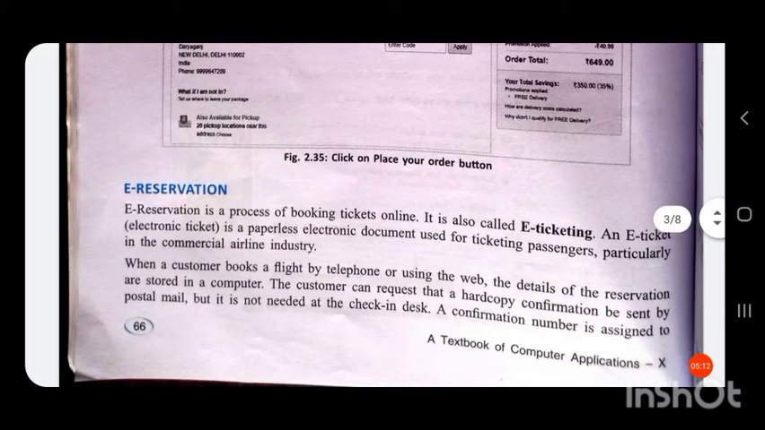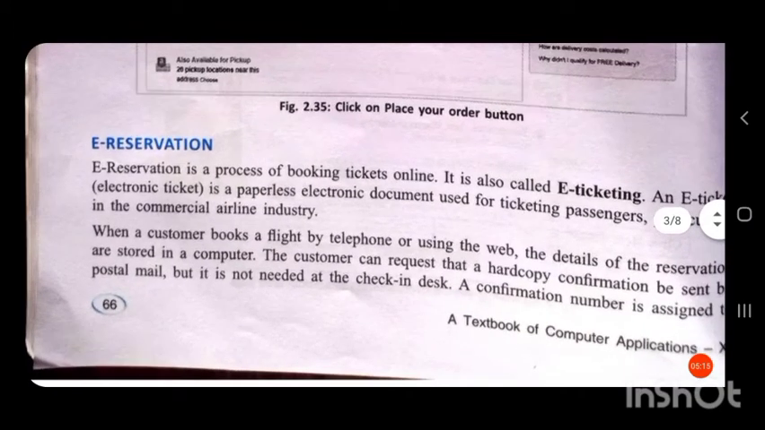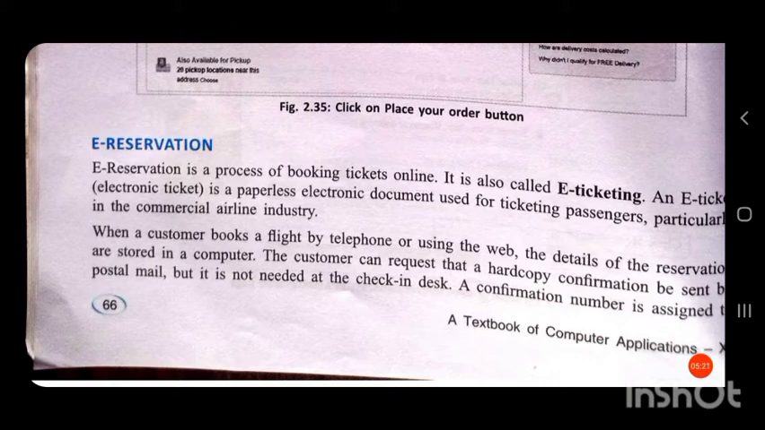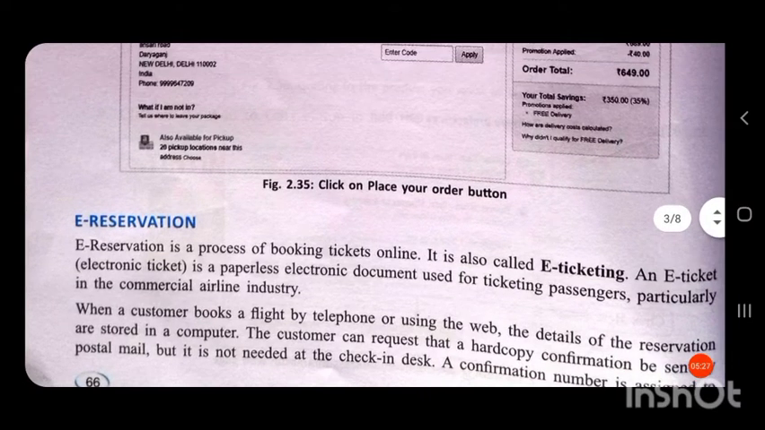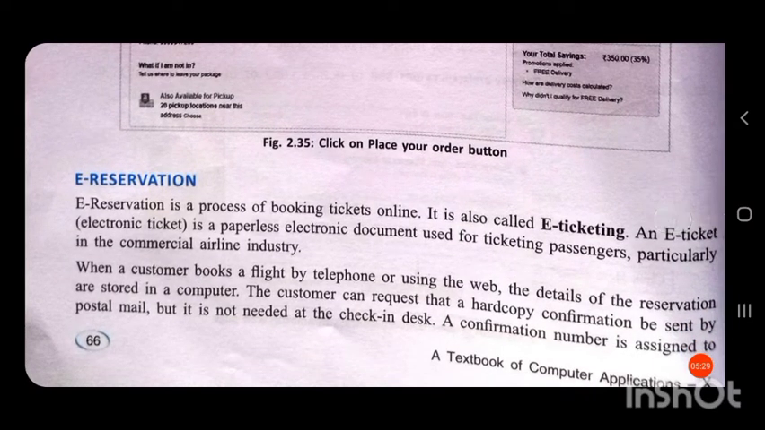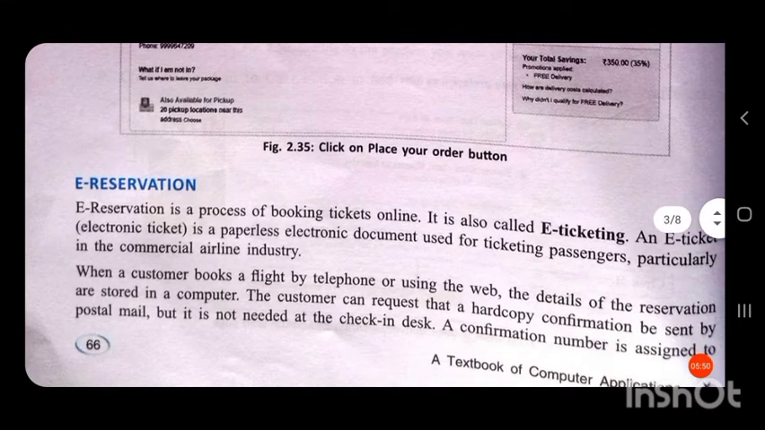So the next topic is e-reservation. E-reservation is the process of booking tickets online. So we all book tickets online. That is called e-reservation. It is also called e-ticketing. An e-ticket or electronic ticket is a paperless electronic document used for ticketing passengers, particularly in the commercial airline industry. So what is an e-ticket? E-ticket is electronic ticket. It is a paperless ticket.